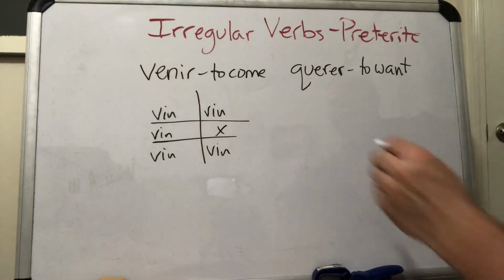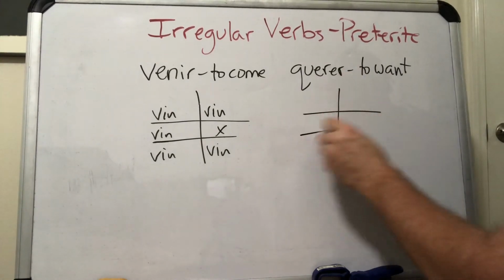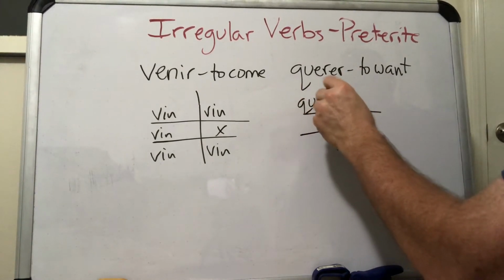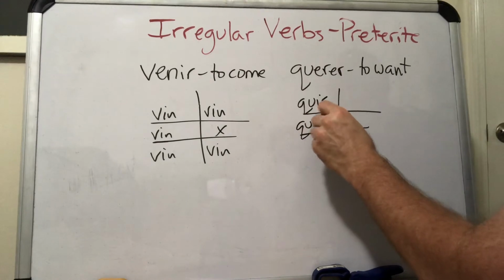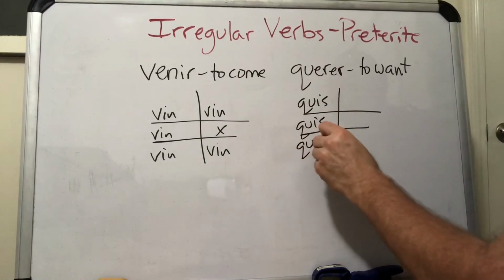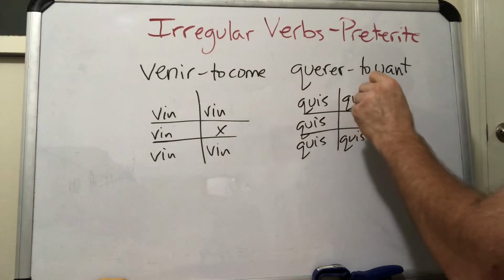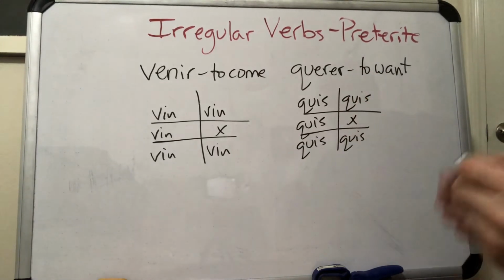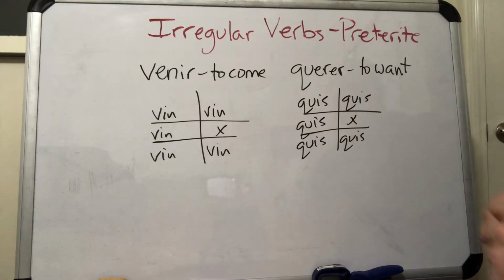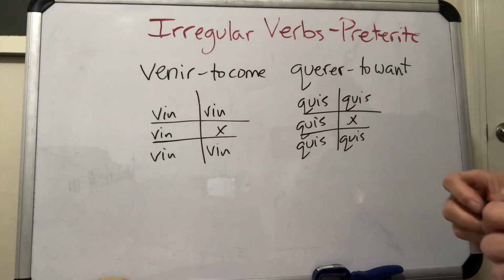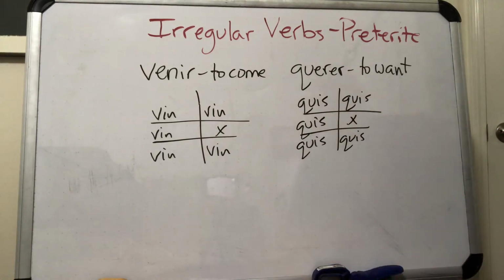Okay, QUERER is quis. Quis, quis, quis, quis, and quis. Okay, classes.